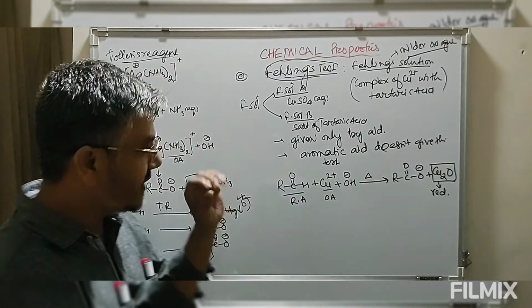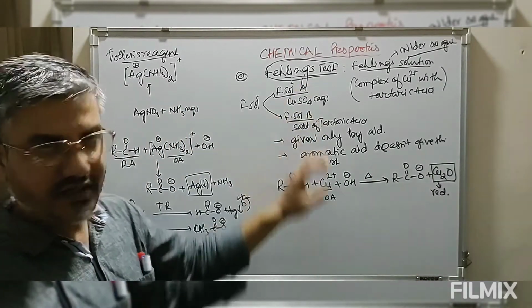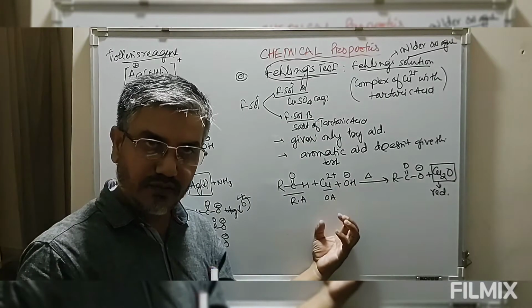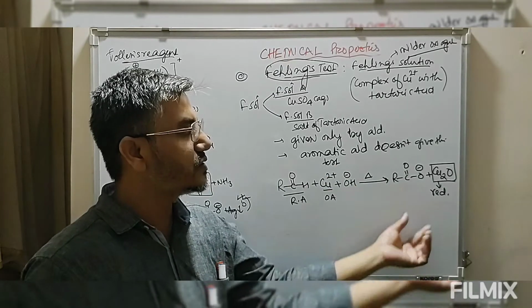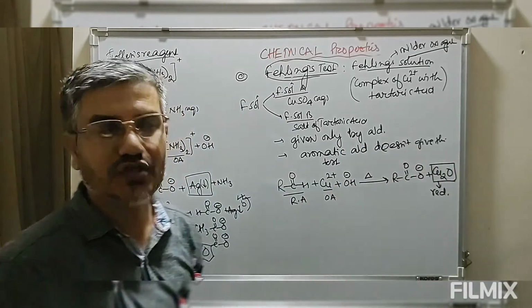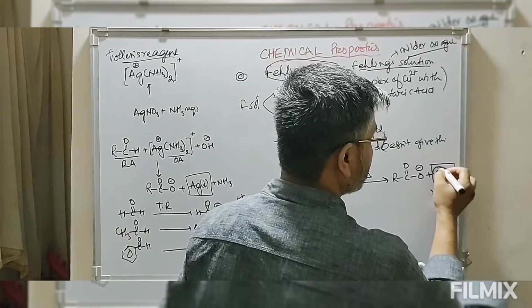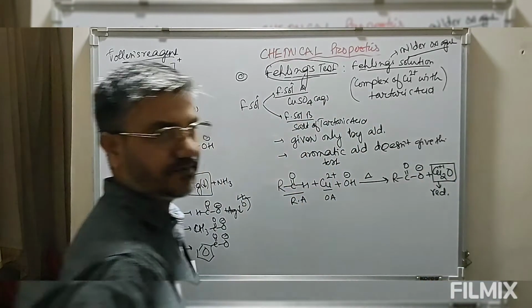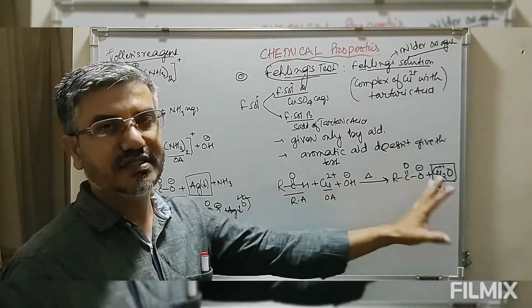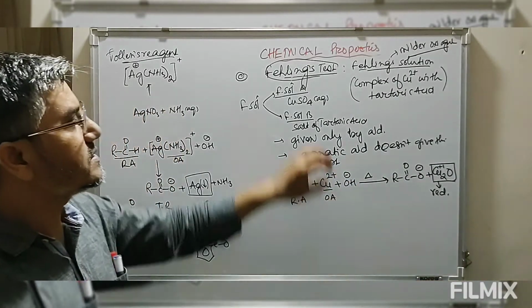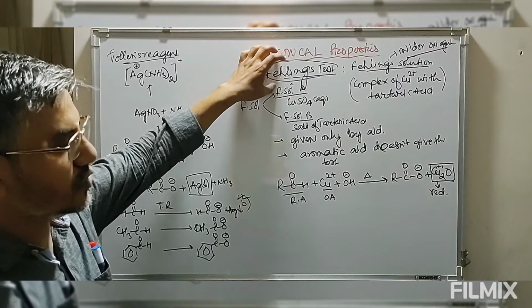We take this aldehyde, to this we add Fehling solution, the solution is warmed. When the color changes to red, the red color is due to the formation of cuprous oxide. So here copper is in the +1 oxidation state. So all aldehydes except aromatic aldehydes will give this test. So the reagent is Fehling solution.